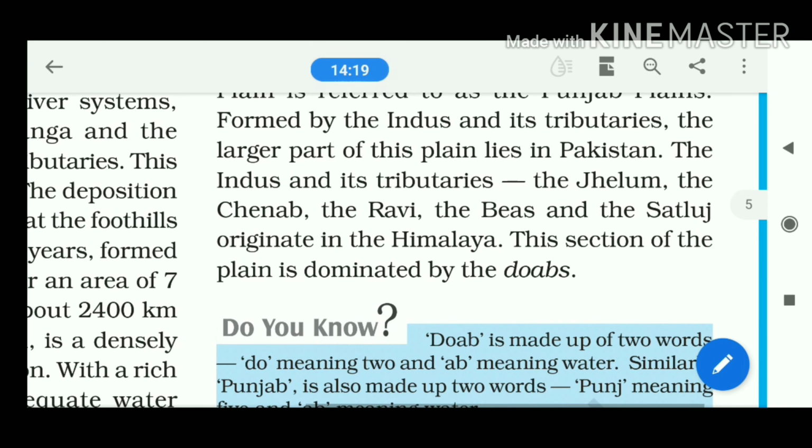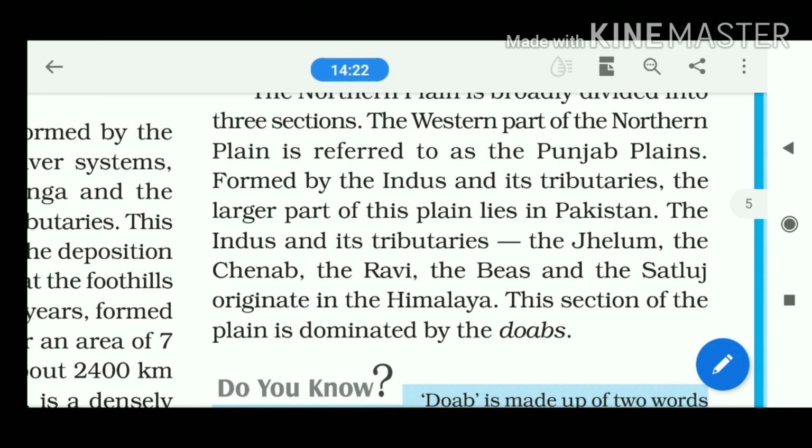So five rivers. Not only the Indus, its tributaries: look at the Jhelum, the Chenab, the Ravi, the Beas and the Satluj. I can also ask you the question: what are the major tributaries of the river Indus? They will be the Jhelum, the Chenab, the Ravi, the Beas and the Satluj. All of them originated from where? They originated from the Himalaya. They used to carry a huge amount of sediments, pebbles, etc. And they used to create what? They used to create the western flank of the northern plain of our country. That particular section's formation is mainly dominated by these rivers.